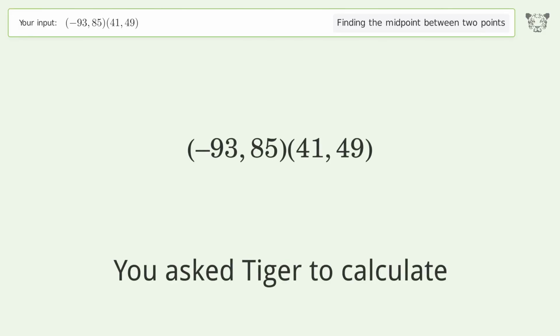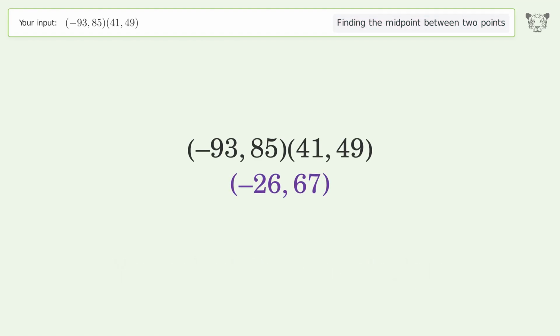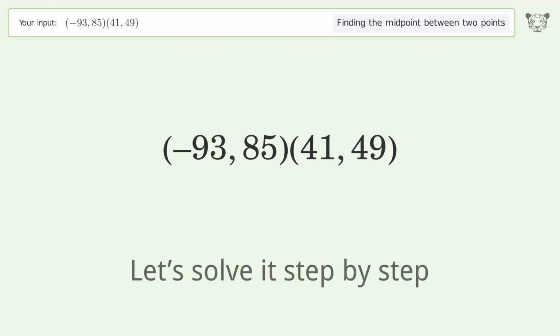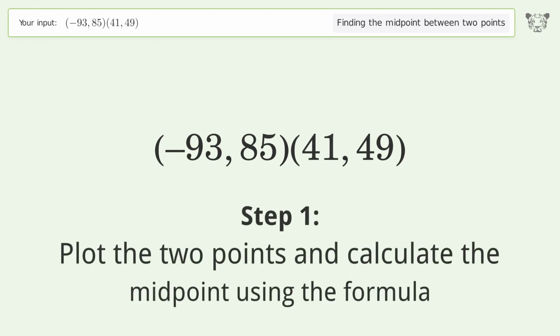You ask Tiger to calculate. This deals with finding the midpoint between 2 points. The midpoint between the 2 points is (-26, 67). Let's solve it step by step. Plot the 2 points and calculate the midpoint using the formula.